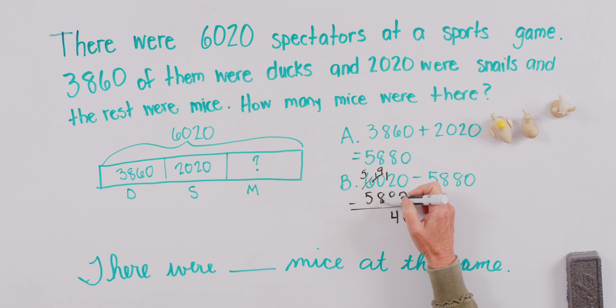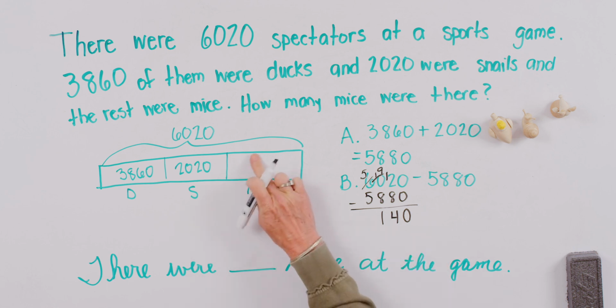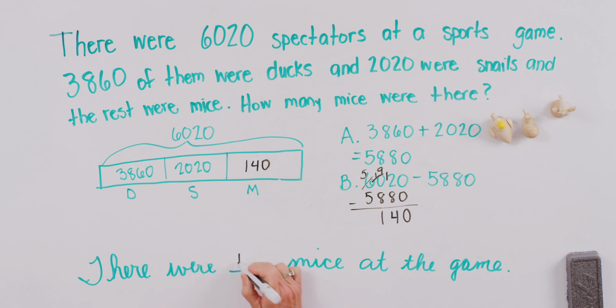900 minus 800, and 5,000 minus 5,000. So our answer is 140. If you like, you can fill it in here, but you definitely want to fill it in here.